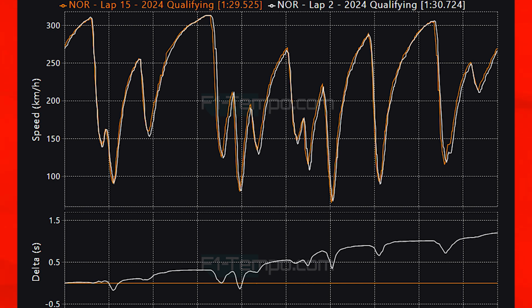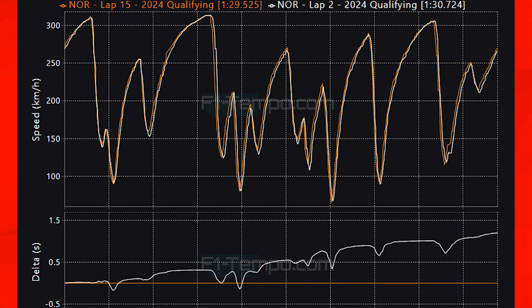This is just down to the circuit cleaning up and the tyres coming more towards the drivers by the end of qualifying. You can also see that Norris in Q3 through those final couple of corners is able to throw the car in and it just sticks.